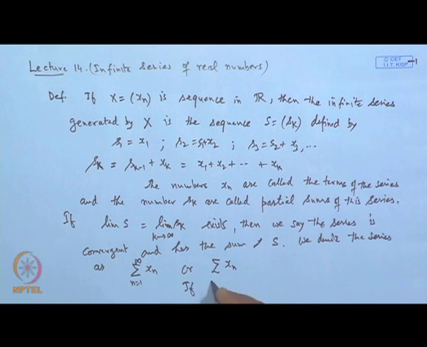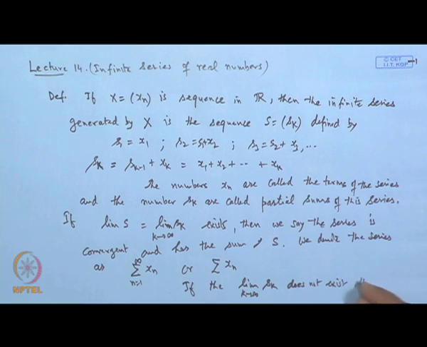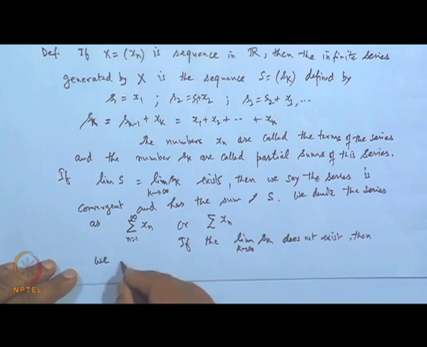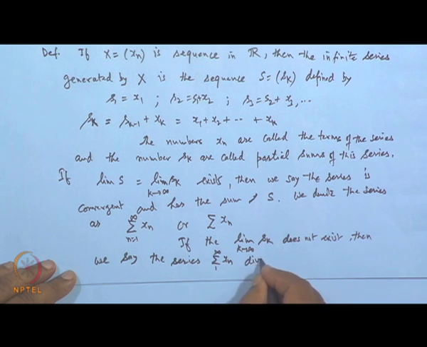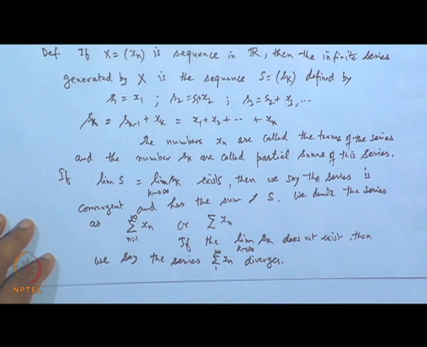If the limit of S k when k tends to infinity does not exist, meaning it is either plus infinity or minus infinity or has various limits, then we say the series sigma x n, 1 to infinity, diverges.